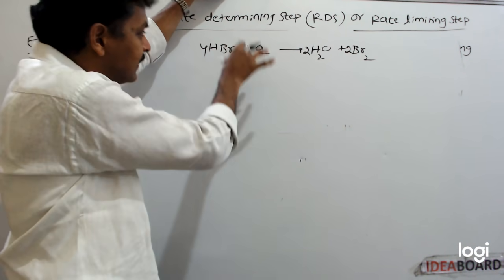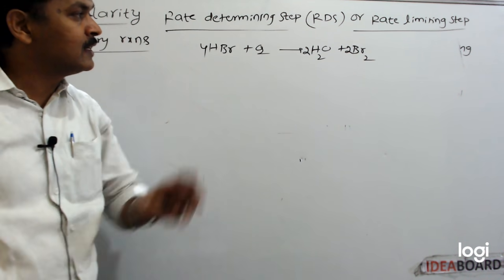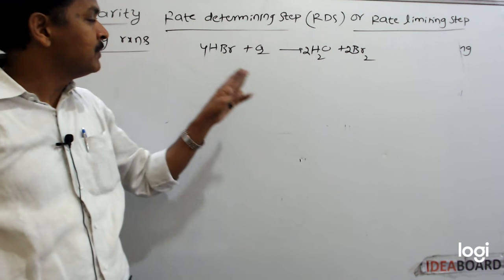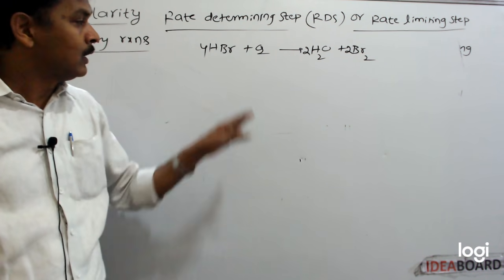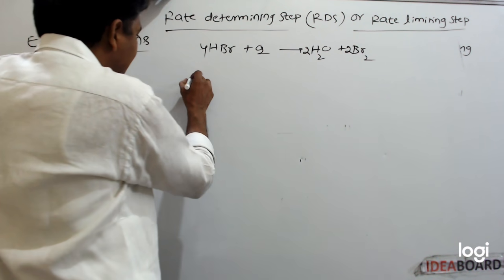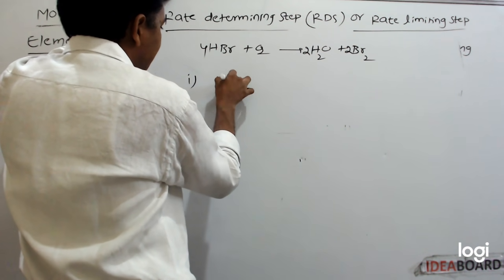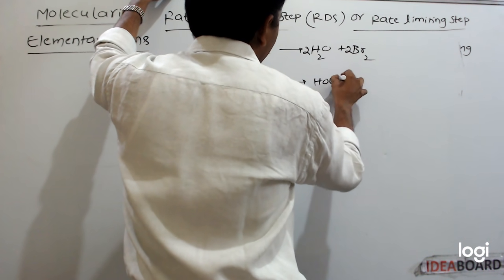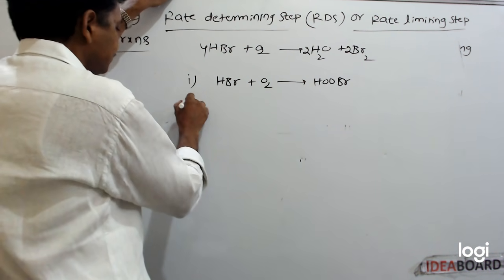This is a complex reaction. Complex reactions means multi-step reactions. This reaction cannot take place in a single step. It takes place in 3 steps. HBr plus O2 gives rise to HOOBr.